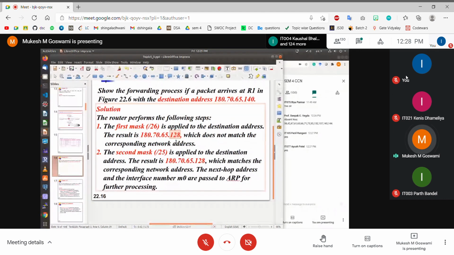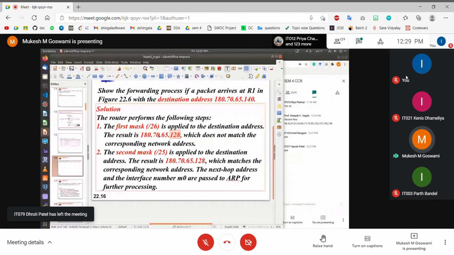देखो ये आपको सीखना पड़ेगा कि how do you convert binary into decimal, decimal into binary, because you have to do it fast. You probably do not have much time to compute this, so you have to do enough practice and compute these values very quickly. Otherwise, you will not be able to finish the sum in the stipulated time. So find the binary equivalent of 140, keep the first 2 bits as it is and make all the remaining bits 0. Then the value that you get here is 128.